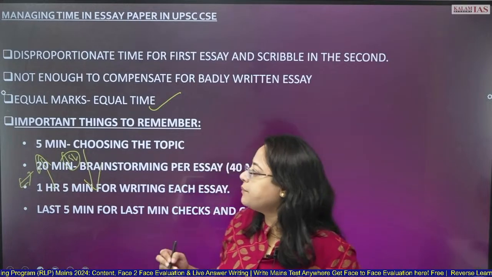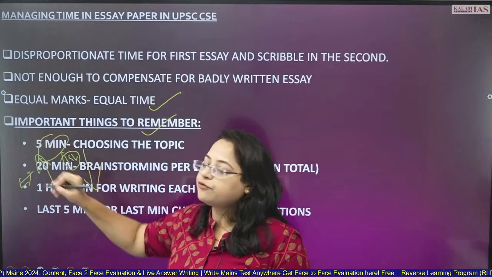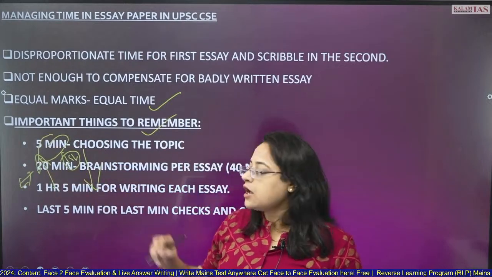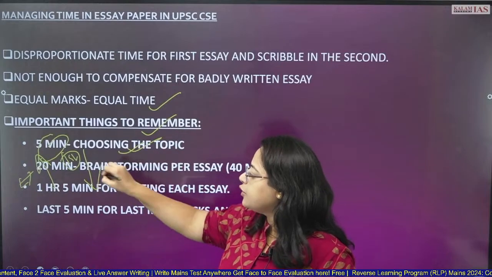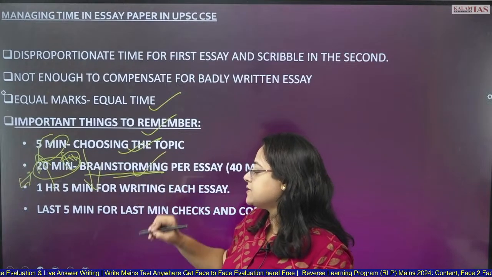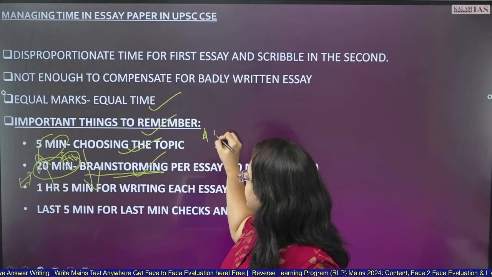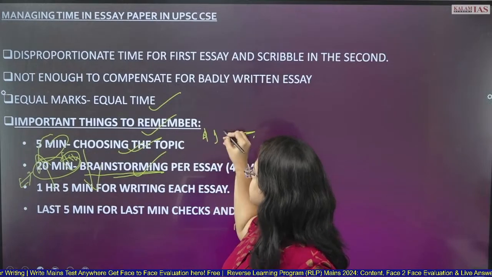Some of the important things to remember, as I already told you: the first 5 minutes should be given for choosing the topic. Once you have chosen the topic, you come to the brainstorming session for the next 20 minutes. This I'm talking about for the first essay.